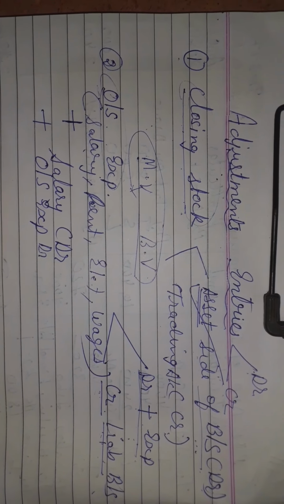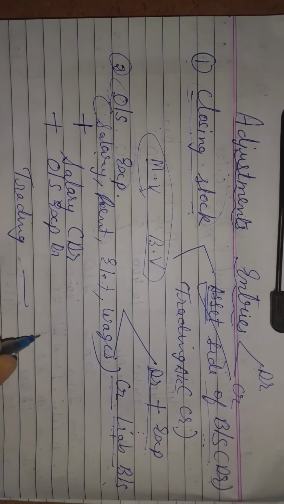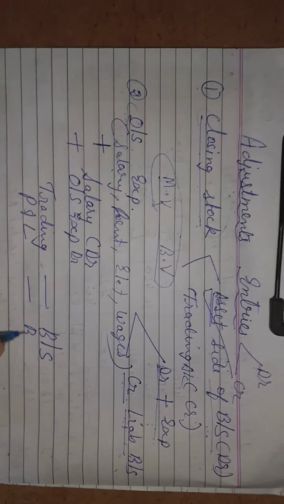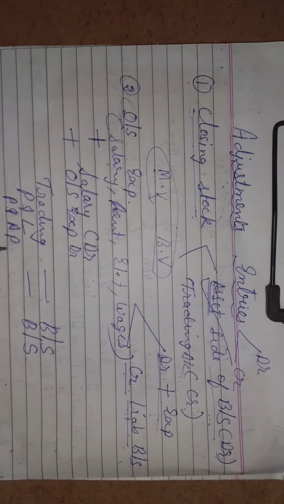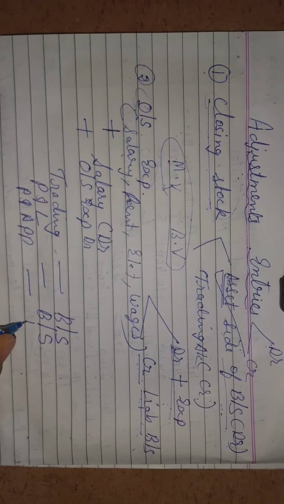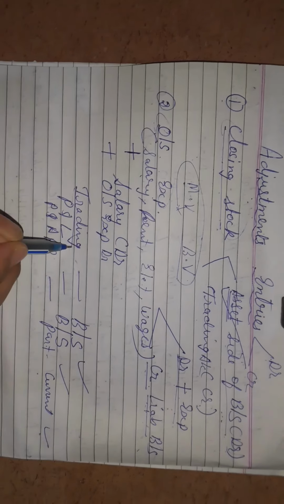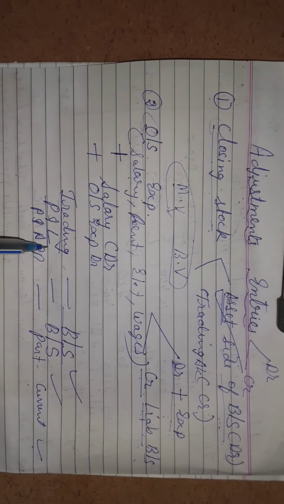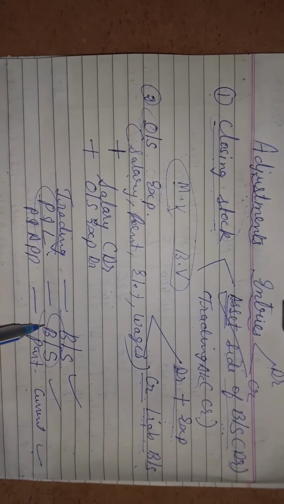Students, most probably adjustment entries have the effect like this: one effect when you are giving in the trading, the second combination will be in the balance sheet. Same way, if you are giving one effect in the profit and loss, the second combination will be in the balance sheet. One effect if you are giving in the trading, most probably the second effect will come in the balance sheet only. Profit and loss, same way, if you are giving one effect in the profit and loss, the other effect will be in the balance sheet. So these two combinations are there.